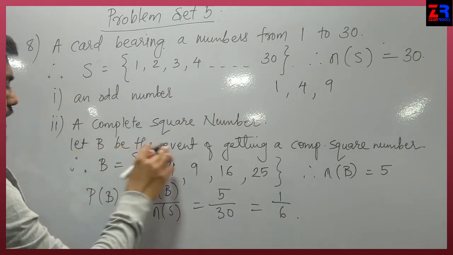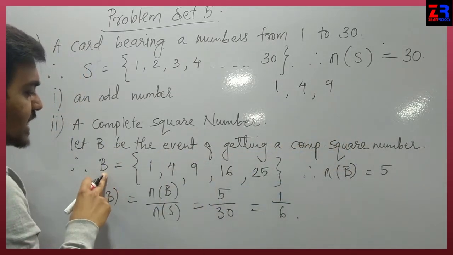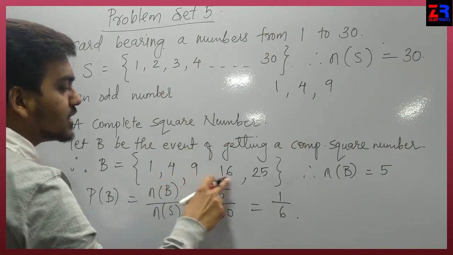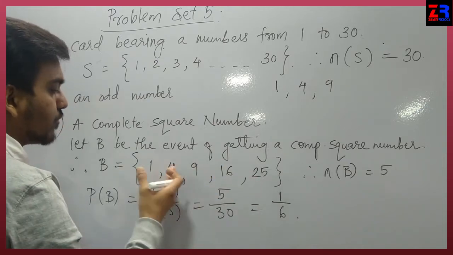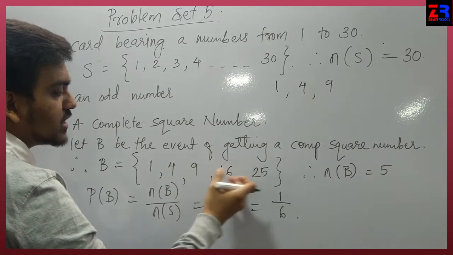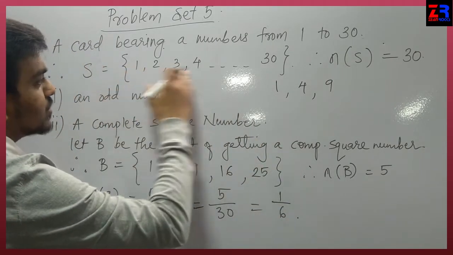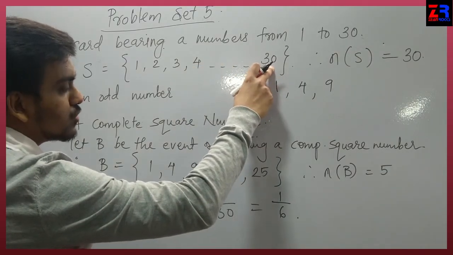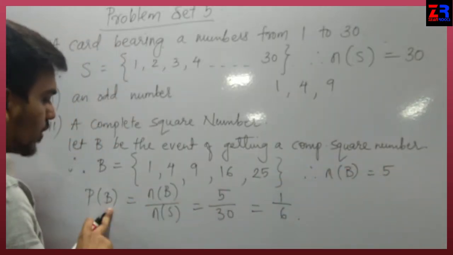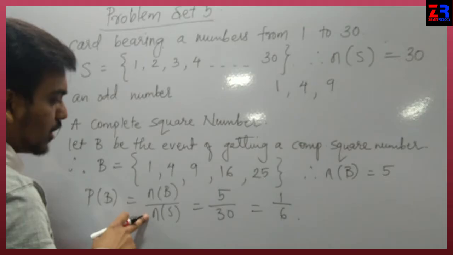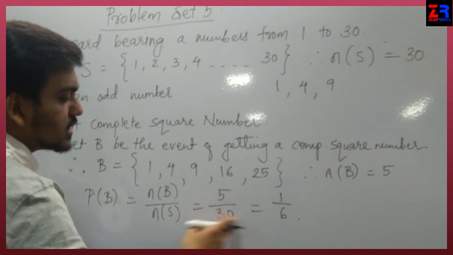So here we have to write the statement: let B be the event of getting a complete square number, and the B set will be 1, 4, 9, 16, 25. These are numbers which are already a square: 1, 4, 9, 16, 4 square is 16, 5 square is 25. Next will be 36, but in our sample space there are only 30 numbers, so we can't write 36. Therefore n of B equals 5, and probability of B, formula n of B upon n of S, equals 5 upon 30. Answer 1 upon 6.